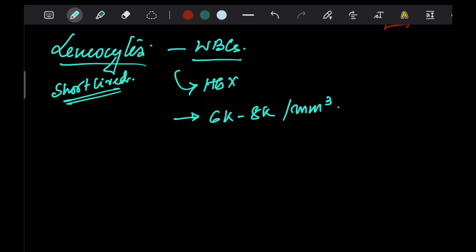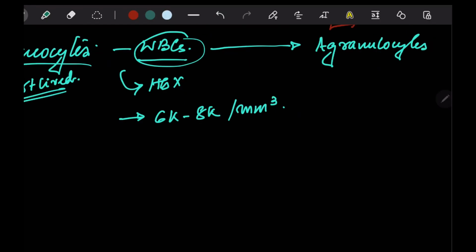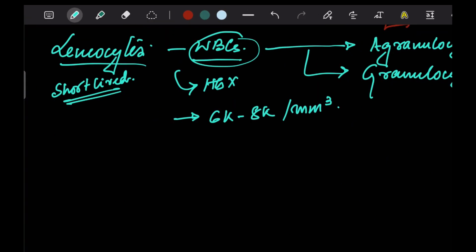Now, if we talk about WBCs, WBCs are specifically divided into two types. These are agranulocytes and granulocytes. Now, from the name itself, it is very clear that agranulocytes are those WBCs which do not have any granules, and granulocytes are those which have granules. Now, granules are the determining factors of differentiating WBCs into different groups.